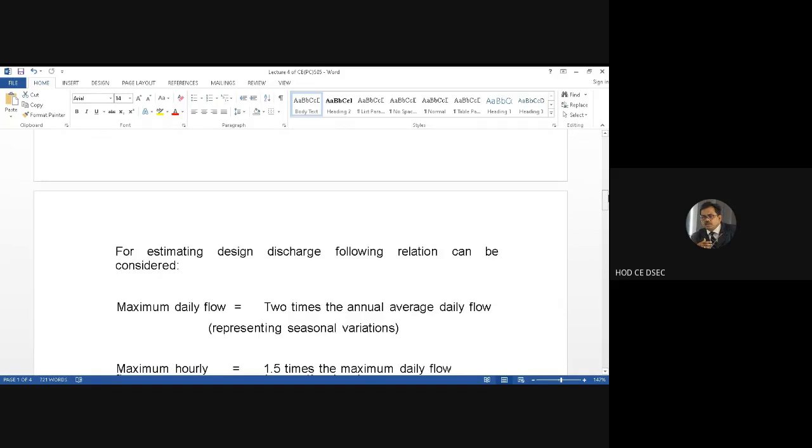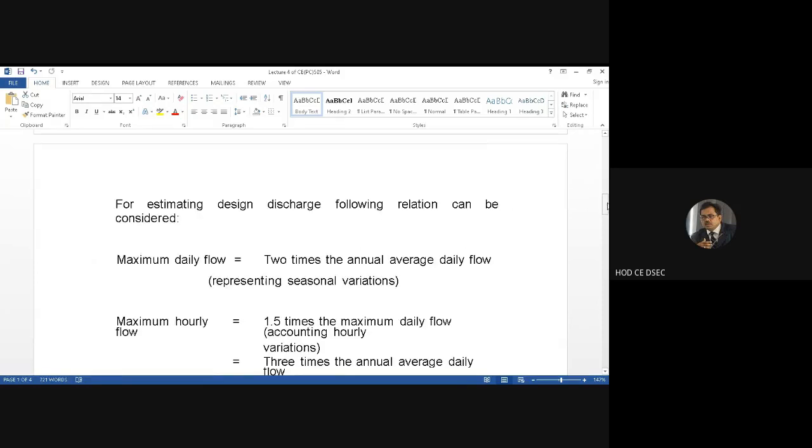Now, coming to the estimating purpose, because we are talking about the estimation of sanitary sewage, for estimating purpose the design discharge relation has to be considered for the maximum value, not the average value. So always keep in mind that whenever you design a system, irrespective of type, the maximum value we have to take care of. And the same thing we will consider here also, in the estimation of sanitary sewage for hydraulic design. When you are going to design, the maximum flow you have to consider.